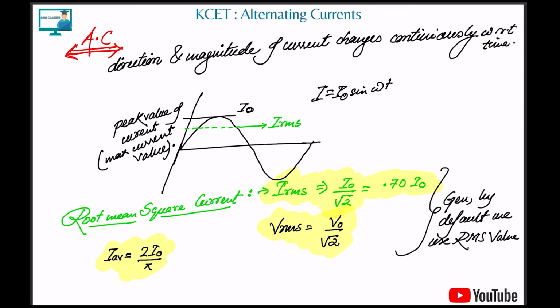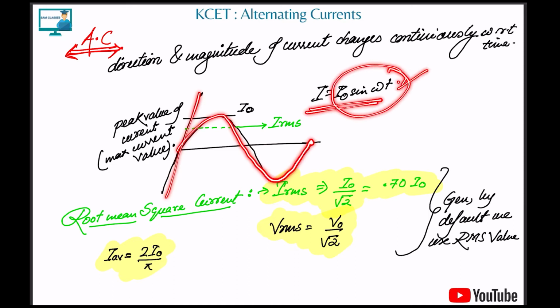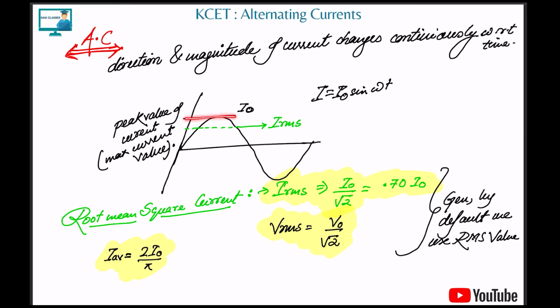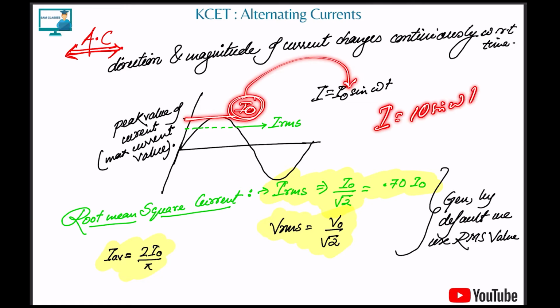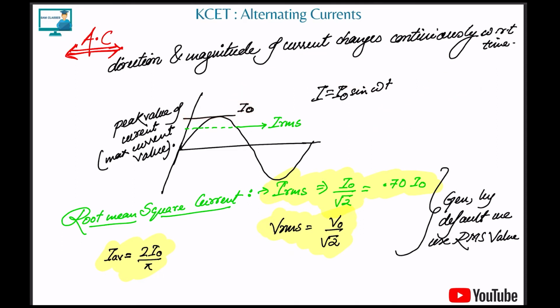Now we already know this is the AC current graph, given by I is equal to I naught sine omega t. So basically it's a sine curve, and this peak value is known as the peak value of the current, which is nothing but this I naught. So if somebody gives I is equal to 10 sine omega t, this value 10 is the peak value, and that is the maximum value the current can have.